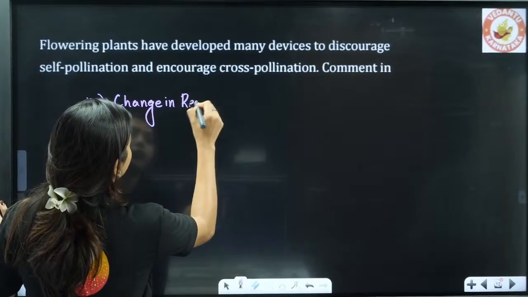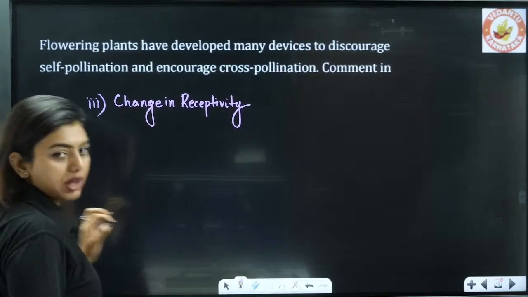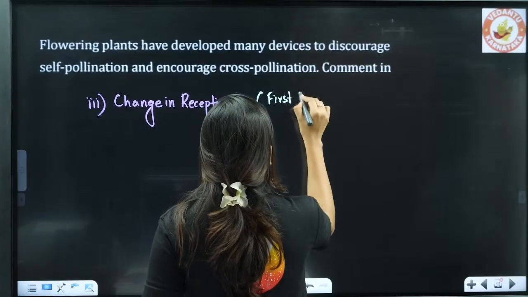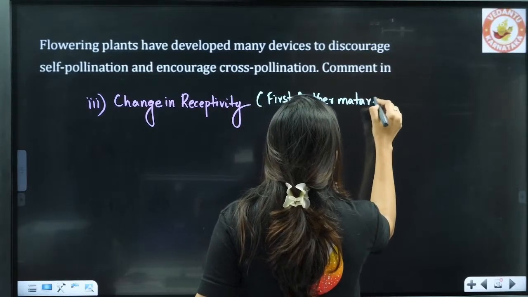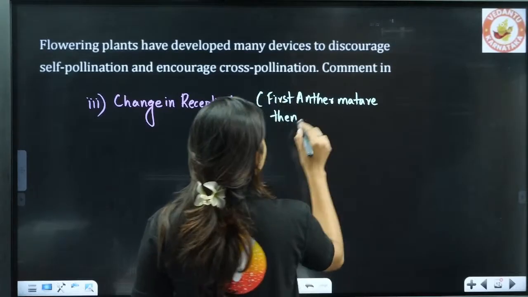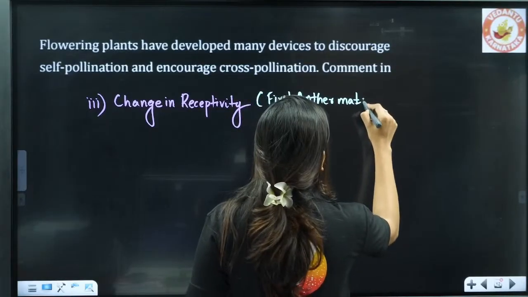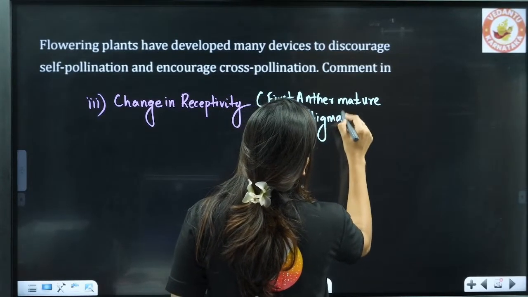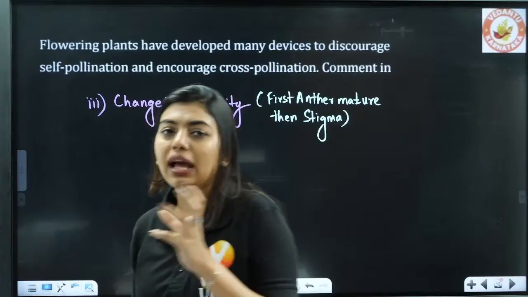Receptivity. Change in receptivity means, let's say, first the anther will mature, then the stigma, or vice versa. That is, changing the receptivity, if both of them don't become active at the same time.